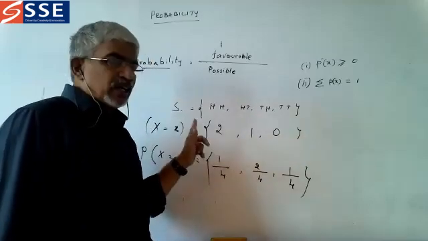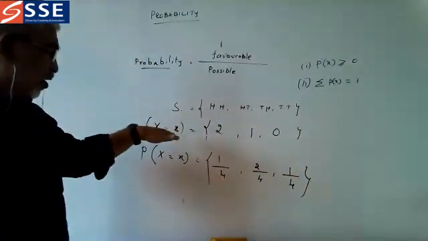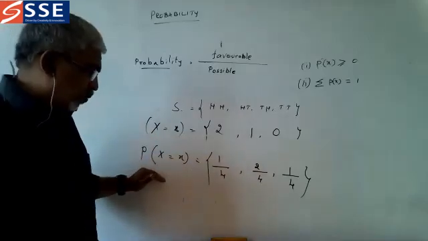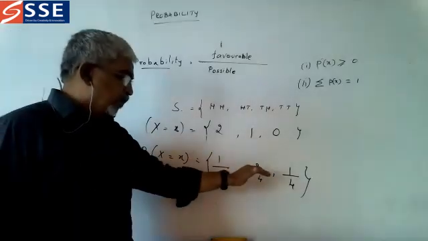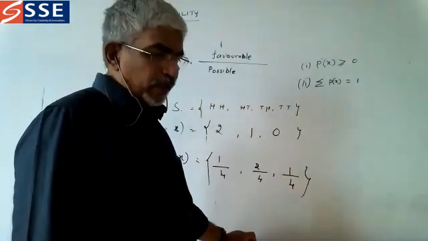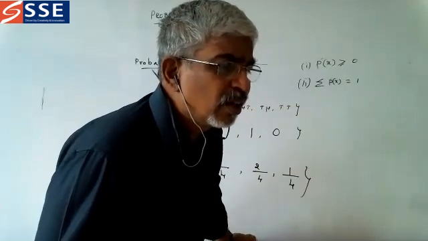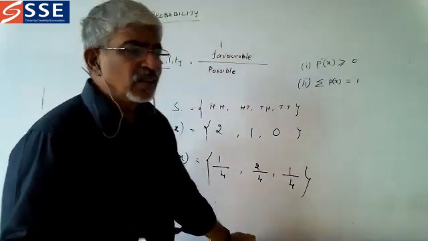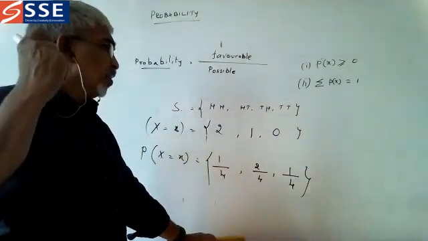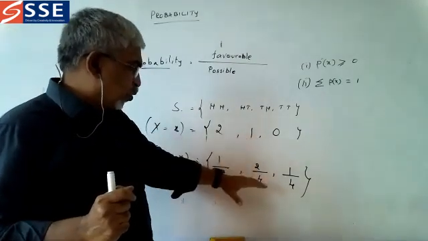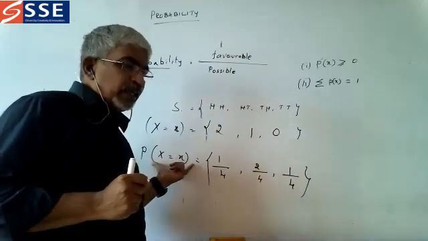So these are just the numbers they take, and this is called a random variable, and the probability of the random variable is 1 by 4, 2 by 4, 1 by 4. Now understand please, what you are having here is a probability mass function.